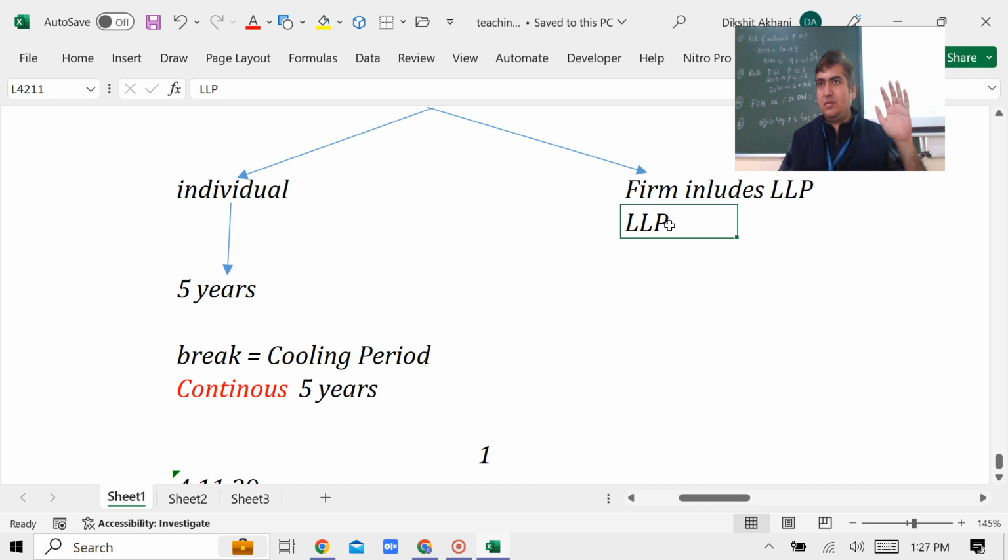Am I clear? Alright. Fine. So for the firm, how many years? I think Shreyas, I want to ask you. Tell me. If you are a partnership firm, then you can continue how long? 5 years. Just only 5 years.